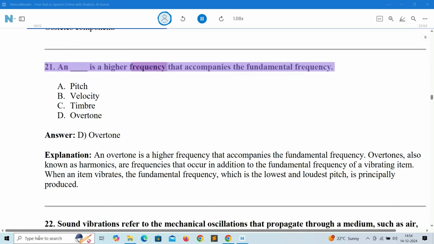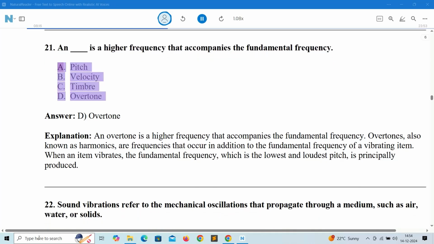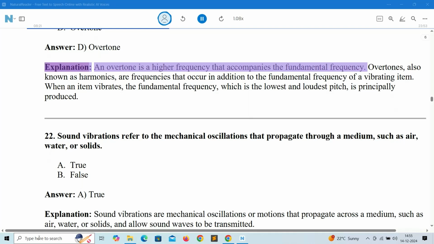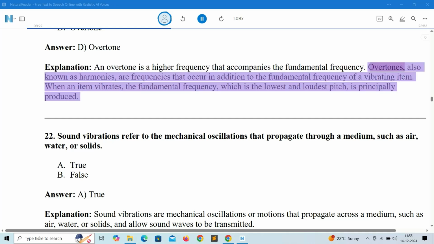21. An is a higher frequency that accompanies the fundamental frequency. A. Pitch. B. Velocity. C. Timbre. D. Overtone. Answer: D. Overtone. Explanation: an overtone is a higher frequency that accompanies the fundamental frequency. Overtones, also known as harmonics, are frequencies that occur in addition to the fundamental frequency of a vibrating item. When an item vibrates, the fundamental frequency, which is the lowest and loudest pitch, is principally produced.